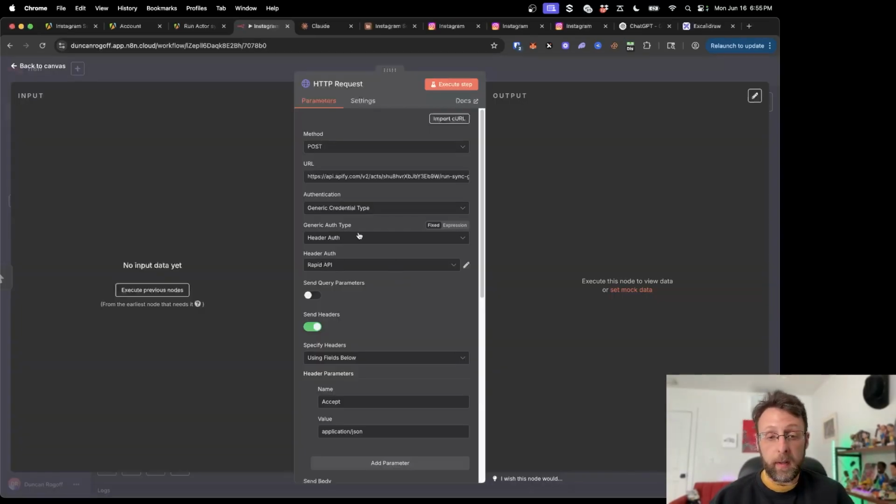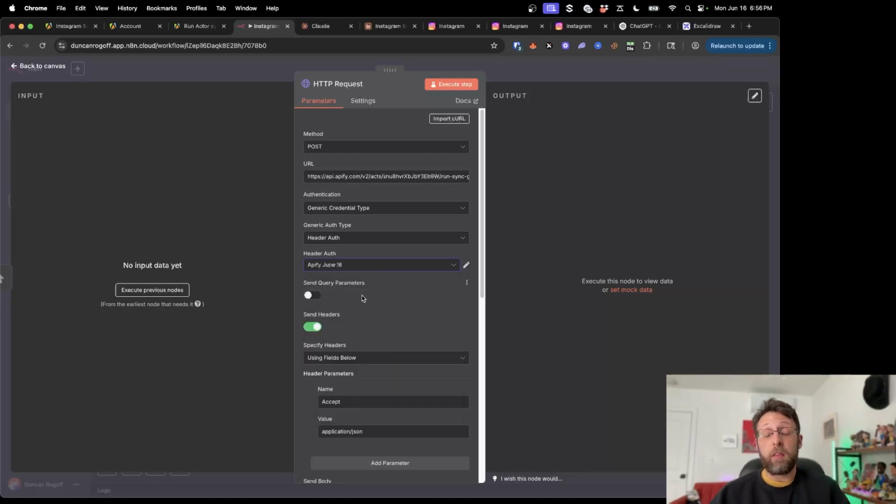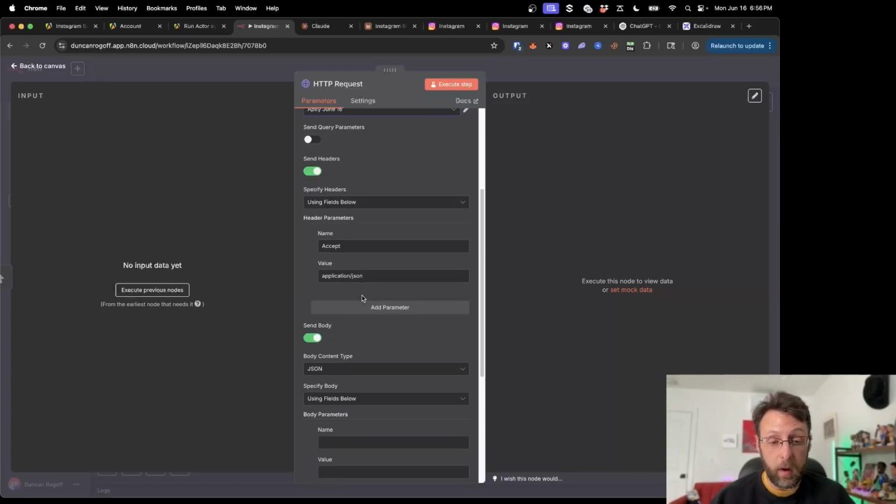So I can come in here and I have header auth, or rather generic credential type, and I have header auth here. If I come in here, now you can see I have Apify June 16th. So this is a great way to store your API keys for further use. This is also great in my case if I'm creating content and I don't want to expose my API key, or if I'm working with clients and want to hand something off to a client. Here, I can make sure we set up credentials for them separately from myself. This way, it keeps it separate. They don't have access to my API keys, I don't have access to theirs, and everybody is safe and good to go.